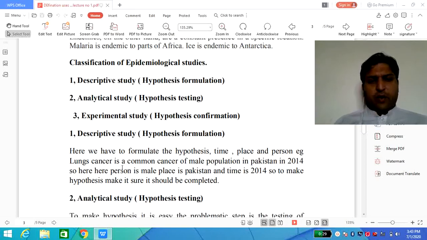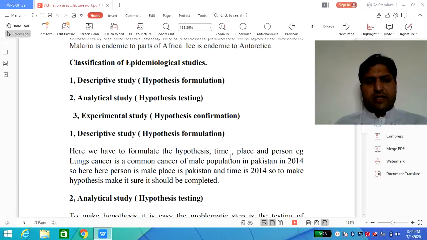In case of descriptive study, which is observational, here we have to formulate the hypothesis. Time, place, and person should be included, especially in case of the hypothesis. So to formulate the hypothesis, all these parameters should be there, that is the time, place, and person.